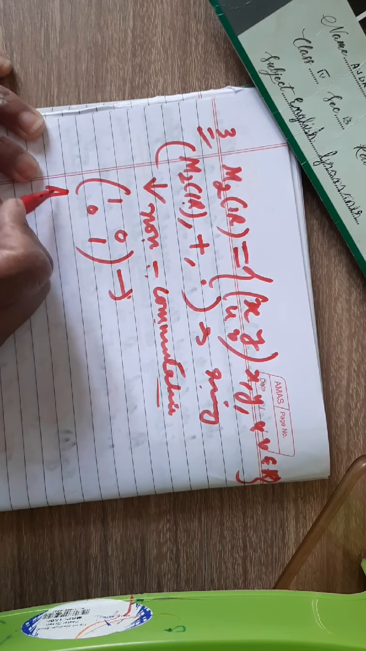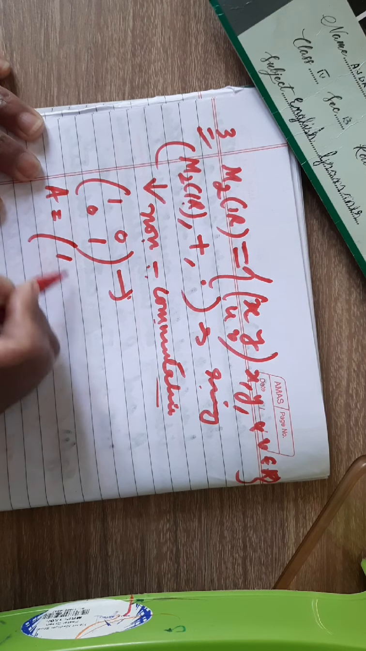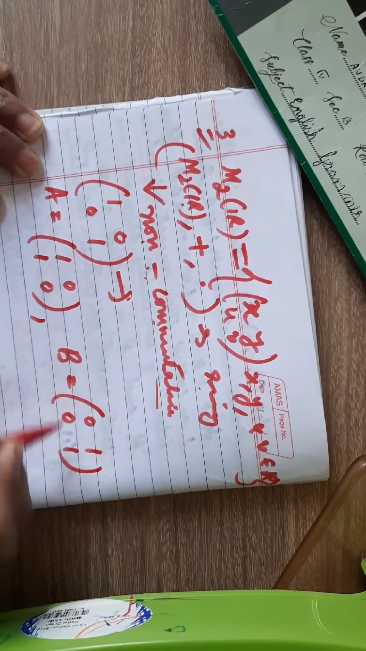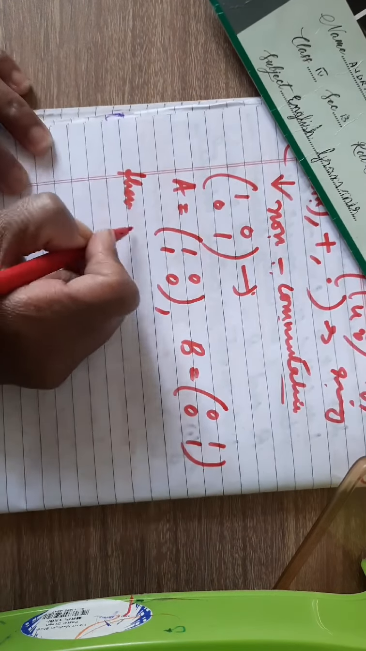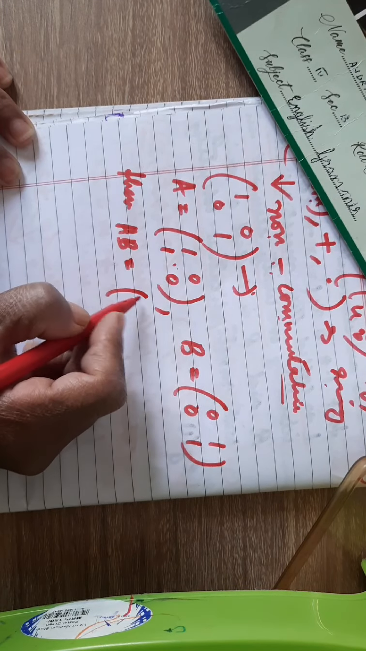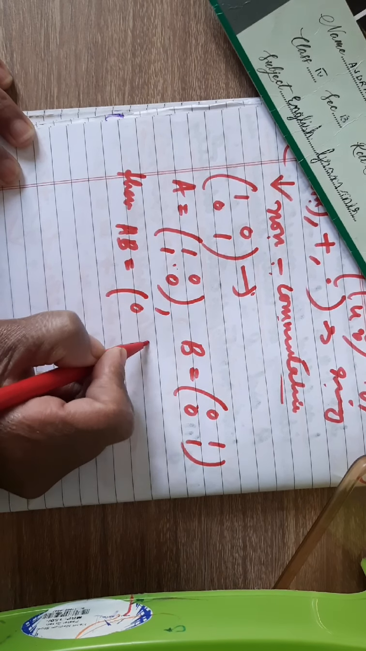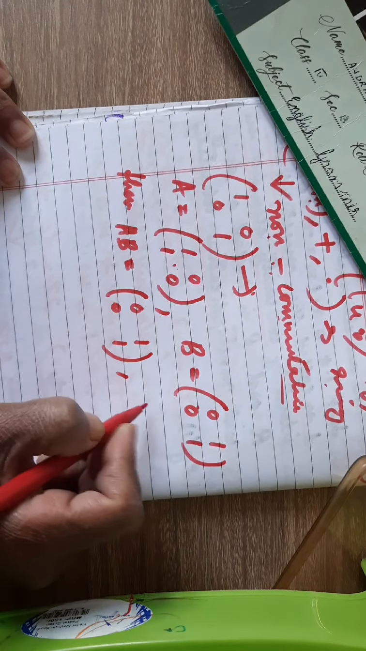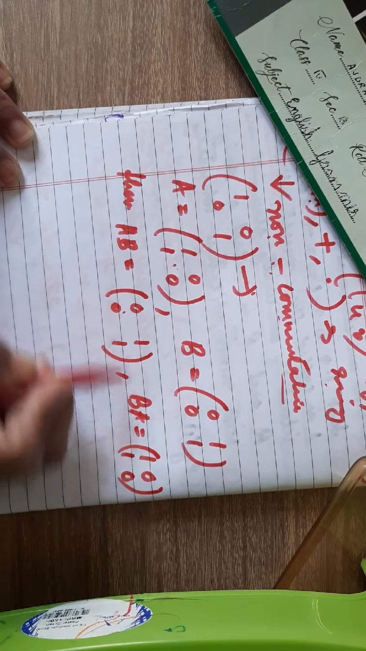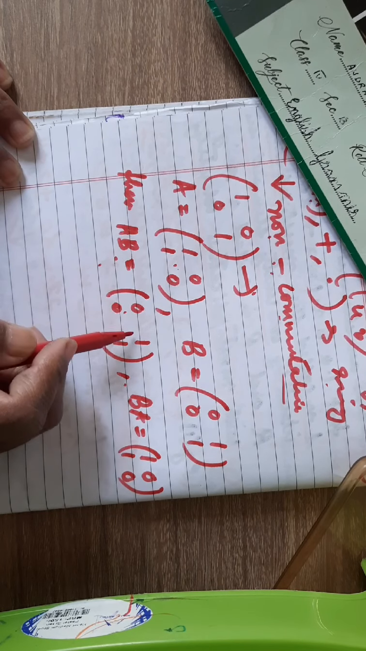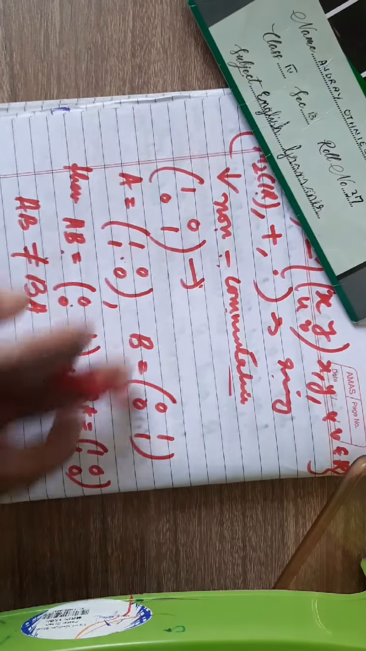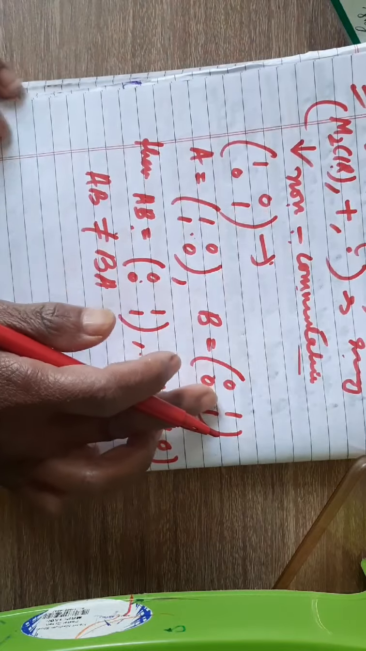Why? Because if you take A equal to 1 0 1 0, and B equal to 0 0 1 1, then what is AB? If you multiply A into B using the matrix multiplication, you will get 0 1 0 1, and BA is equal to 1 1 0 0. Now you can see that these two matrices are not the same. Therefore AB is not equal to BA. That means this is a ring which is not commutative, or a non-commutative ring.